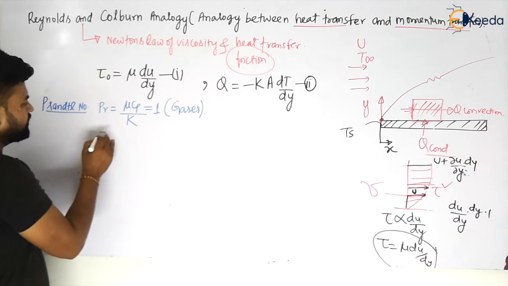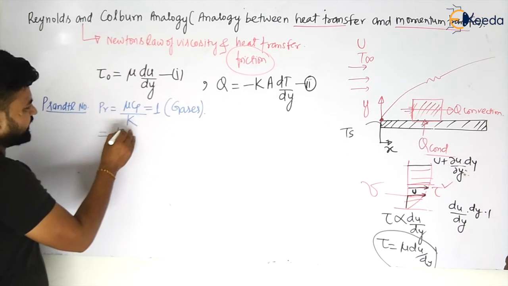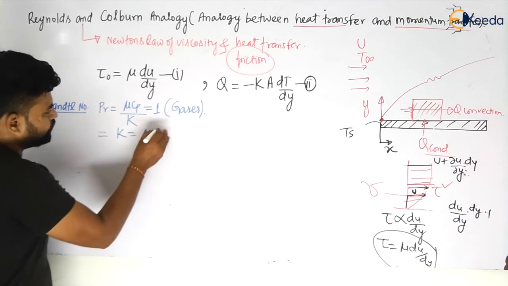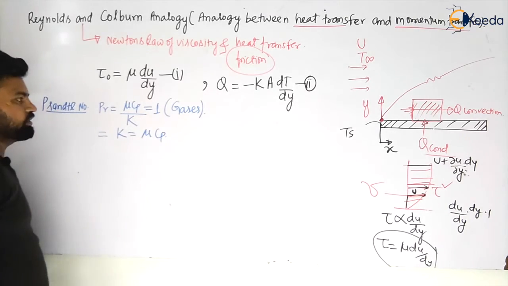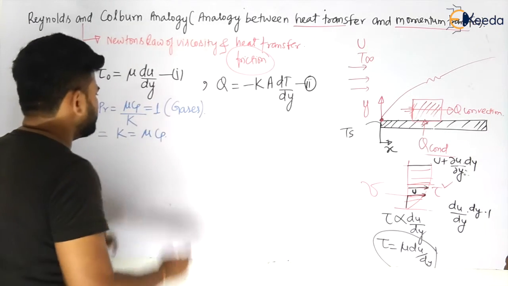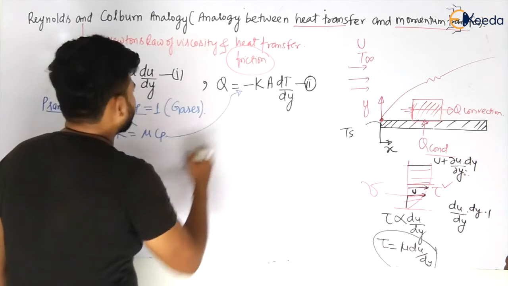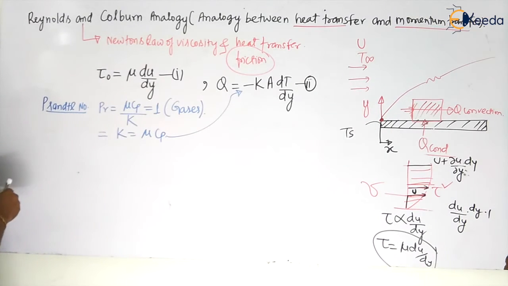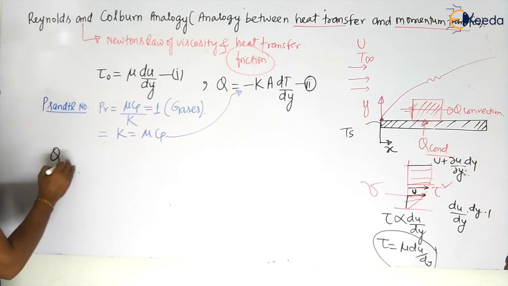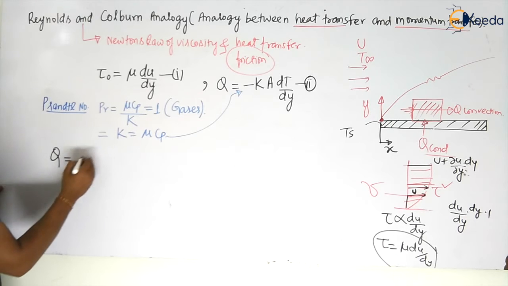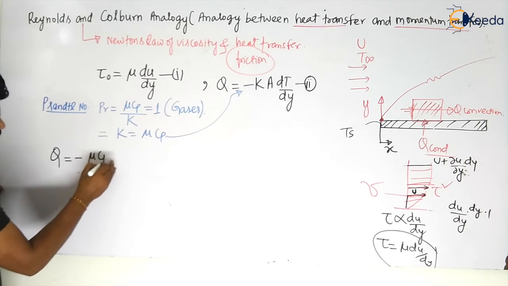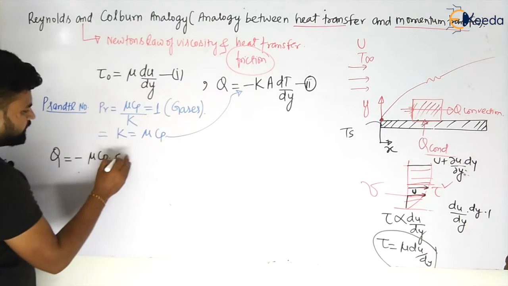So from here, K is equal to nothing but mu Cp. If I put this value in this equation, what will happen? Let us see. Now the heat transfer Q will be equal to minus mu Cp multiplied by dT by dy.